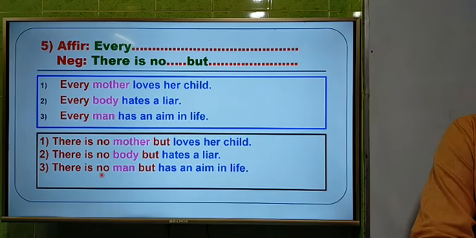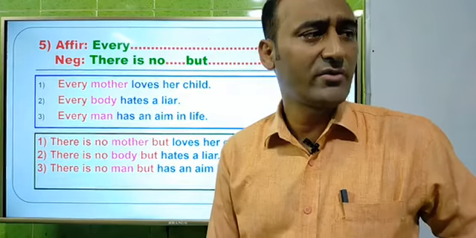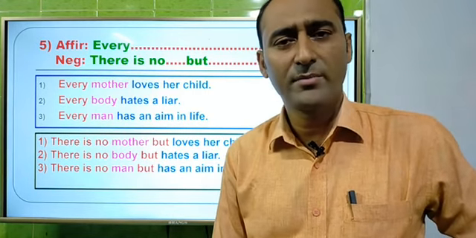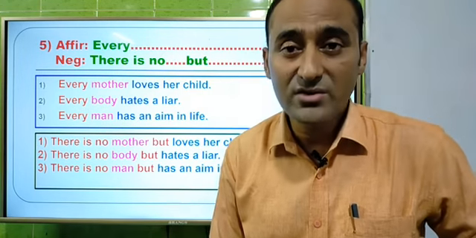So there is no man but has aim in life. Dear students, these are the questions of rules number 5, and we have to use "no, there is no... but" to answer this question.